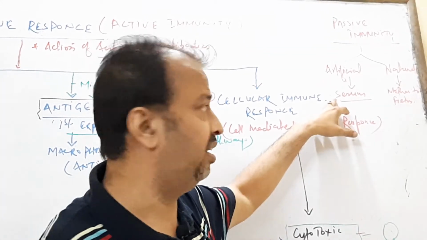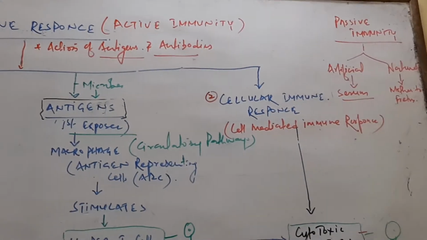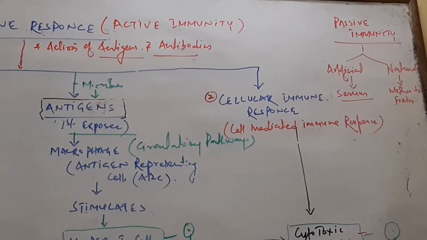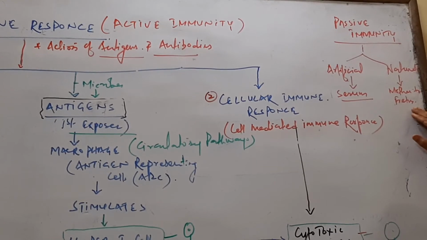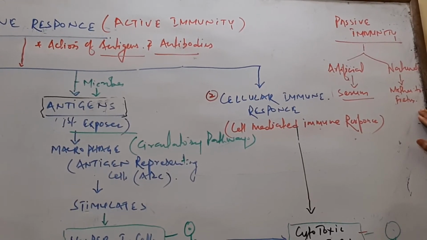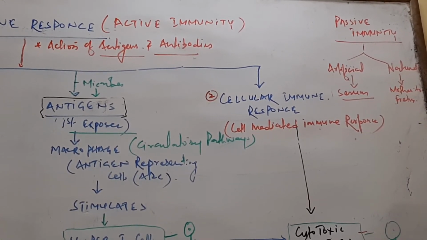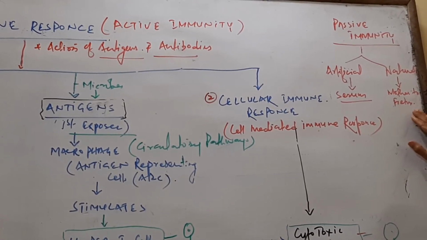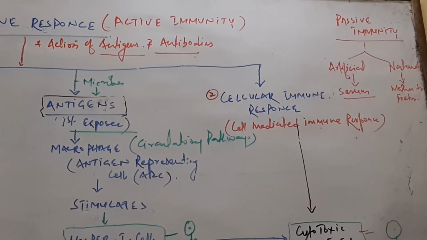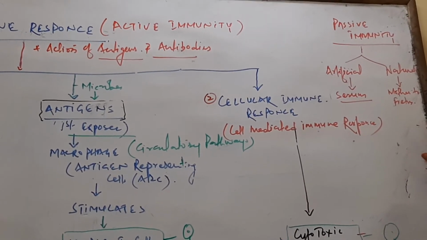In natural passive immunity, there is direct transmission of immunogenic substance from parents to child, when mothers transfer immunogenic substances like IgA to their kids.